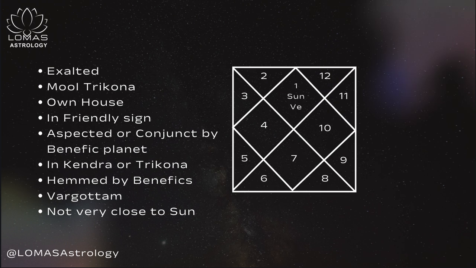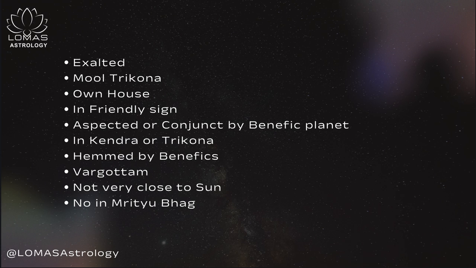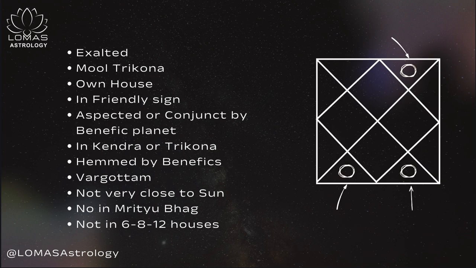Then, if the planet is not conjunct with the Sun at a very close degree, which means it is not combust, we'll say that this planet is good or strong. We will also check if the planet is in Mrityu Bhag or not. For each planet there is a certain degree, and when it comes within that degree, the planet is said to be in Mrityu Bhag, and the planet does not give good results in that. So that also we'll check.